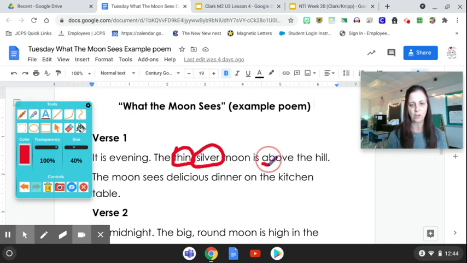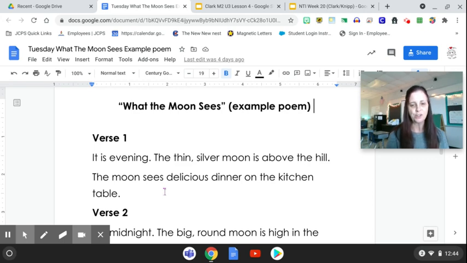Above, I'm not going to circle it all the way because you won't be able to see it, is an adjective because it tells where the moon was. And then in the last sentence, it says, the moon sees delicious dinner. Delicious is an adjective because it describes the dinner, all right? So in this first verse, we have thin, silver, above, and delicious as adjectives that you would circle in your poem. If you have any questions, like always, please send me a message.